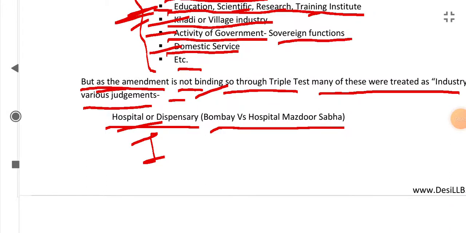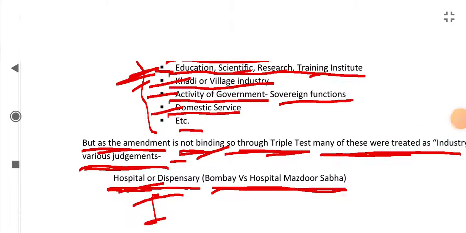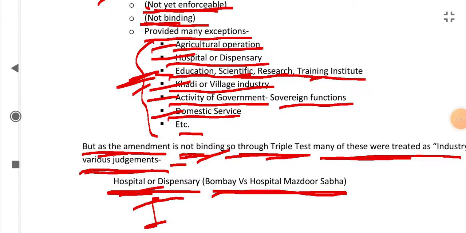But as the amendment is not binding, through the triple test many of these were treated as industry through various judgments. Like in Bombay versus Hospital Mazdoor Sabha, the hospital or dispensary was declared as an industry, although the government provided an exception to it through the amendment.